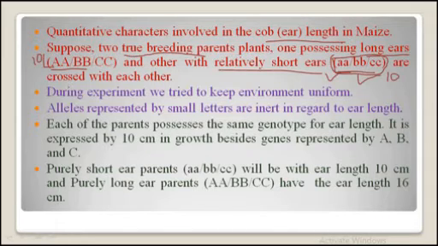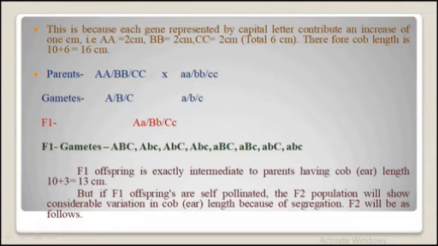So the purely short ear parent, small a, small b and small c, has an ear length of 10 cm, and the purely long ear parent, which has the genotype with all capital letters, has an ear length of 16 cm. So let us understand how this happens.